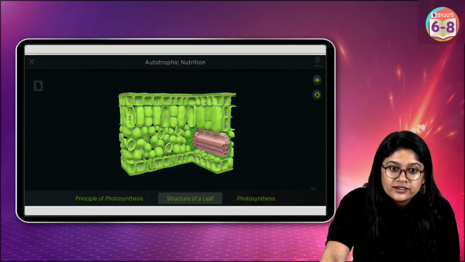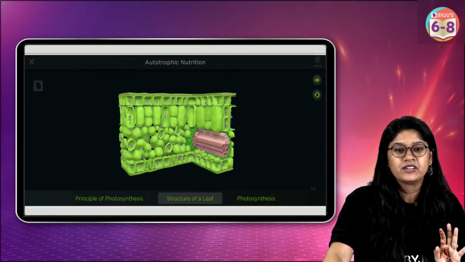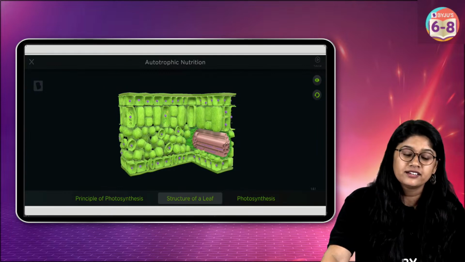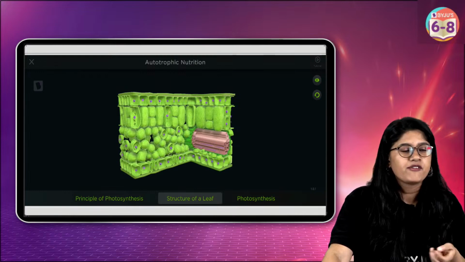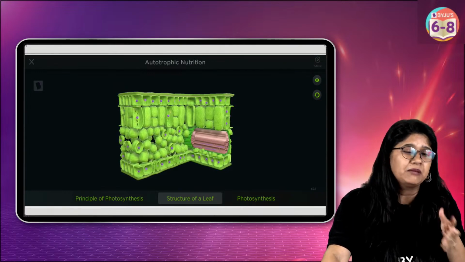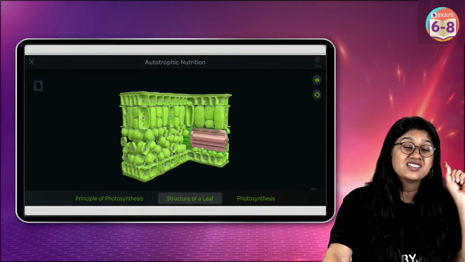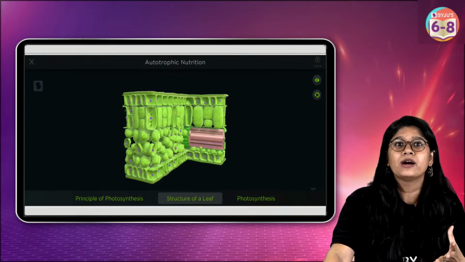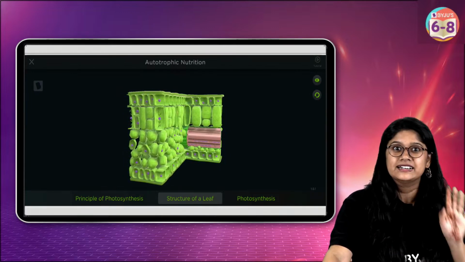Good, good, good. See, now you're just wasting your time and my time by asking what is sun, what is soil, what is earth. Come on, be here, learn with us. If you're coming here to waste your time and my time, please, you can leave the class. I will not entertain such things. Stay focused, everyone. Your time is super precious. I don't know how you can waste your time in the class. So please stay focused and learn.